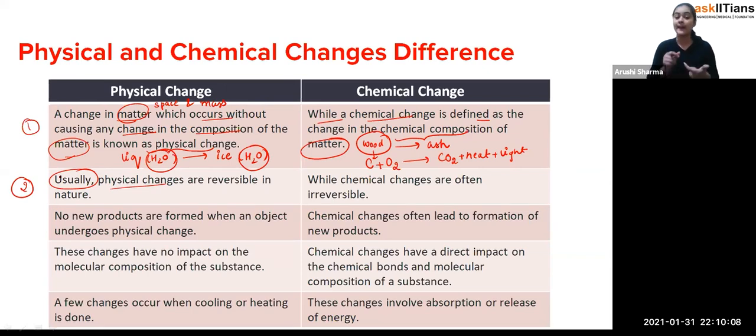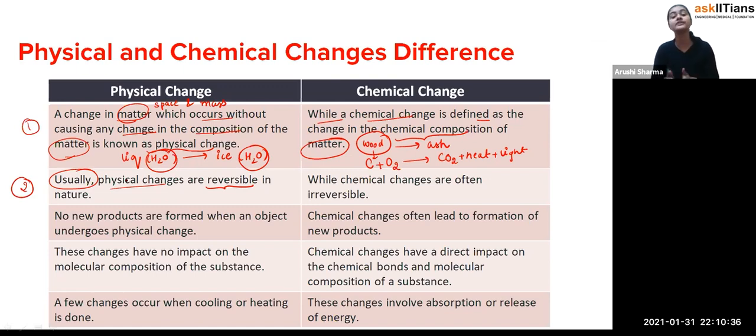But most of the time, physical changes are reversible in nature, as we have seen. You can convert liquid water into ice and ice back to water as well. So physical changes are reversible in nature, like folding of paper. That kind of change is a reversible change.